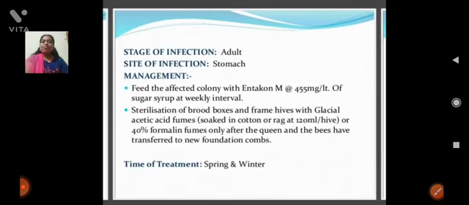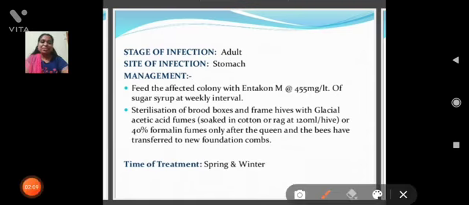As for the stage of infection, it affects the adult stage. The site of infection is the stomach of the honeybee. And the time of occurrence is spring and winter.